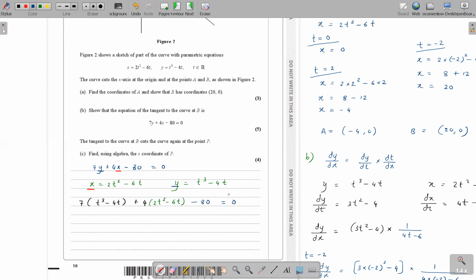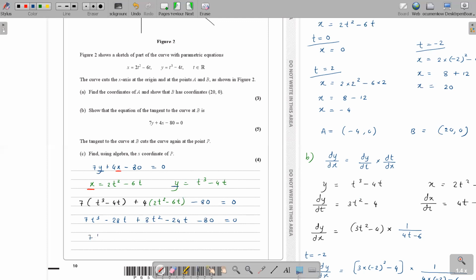So I think you end up getting a cubic equation, right? 7t cubed. 7 times 4, 28t. 4 times 2, 8t squared. 4 times 6, 24t. Minus 80. Am I correct? Can you simplify it, Buddha? What do you get here?